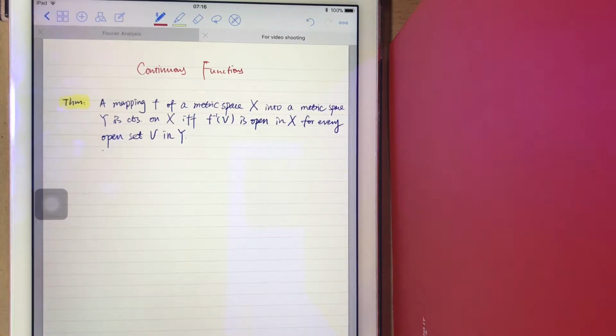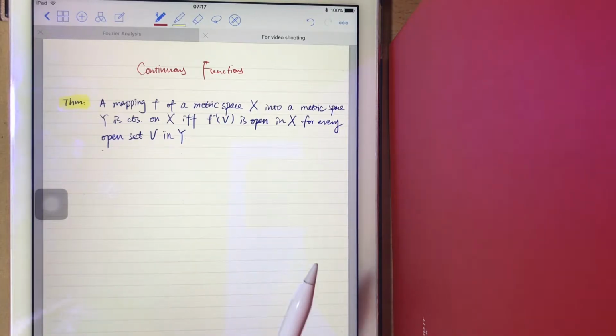So let's first fix, or just choose, an open set V in Y. How are we going to prove it's open? By its definition, to prove it's open, we simply prove that every point of the set F inverse of V is an interior point.